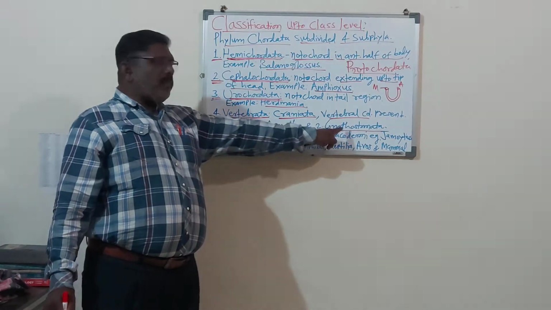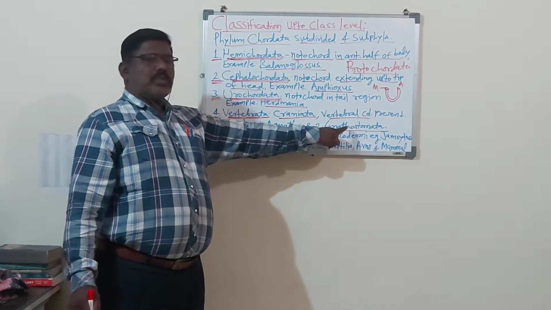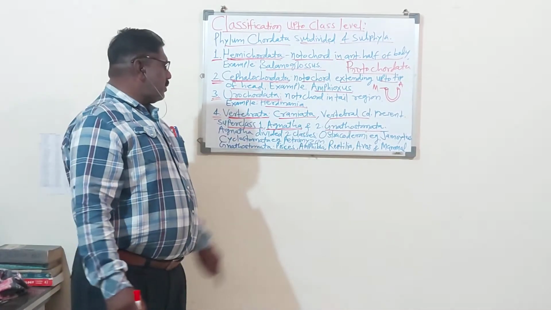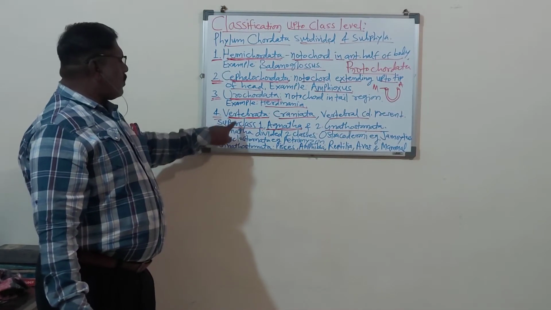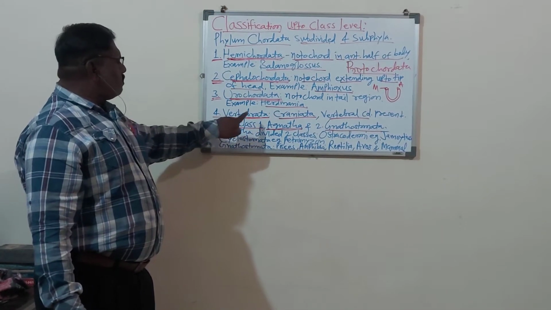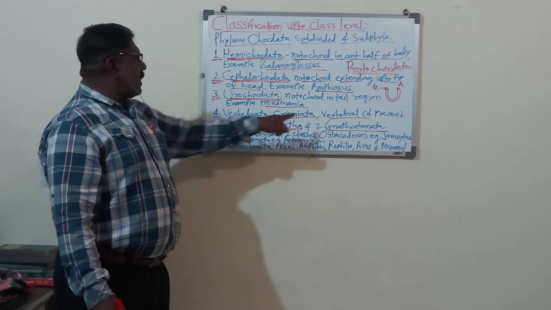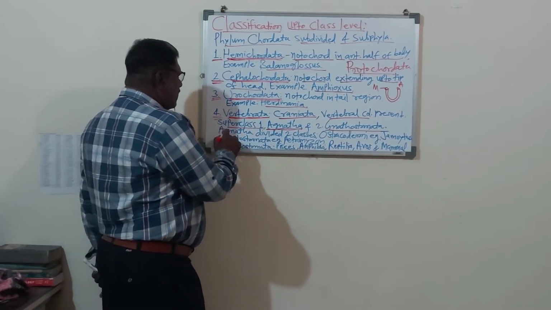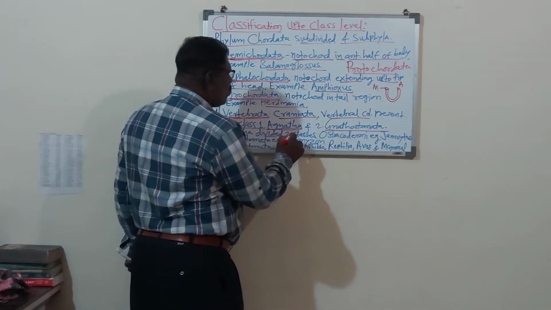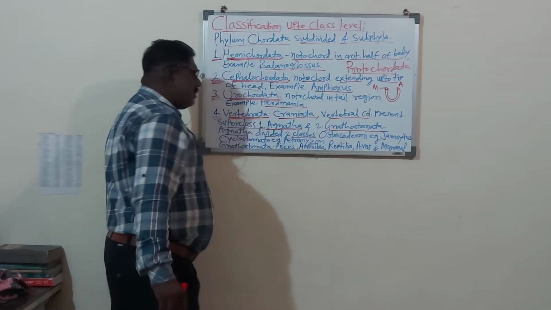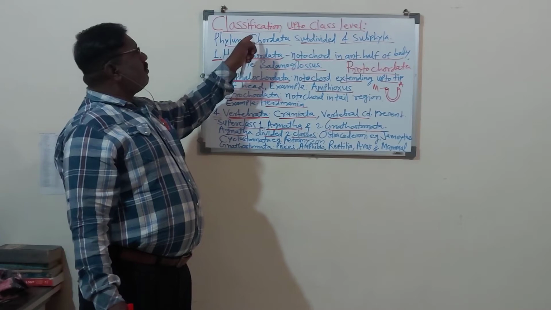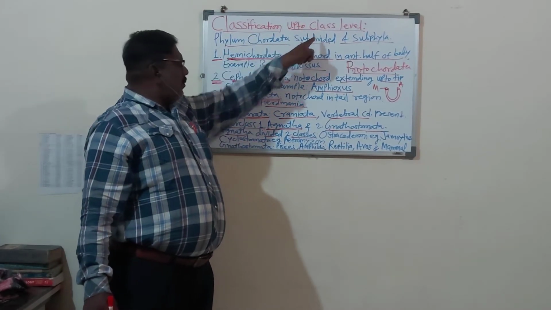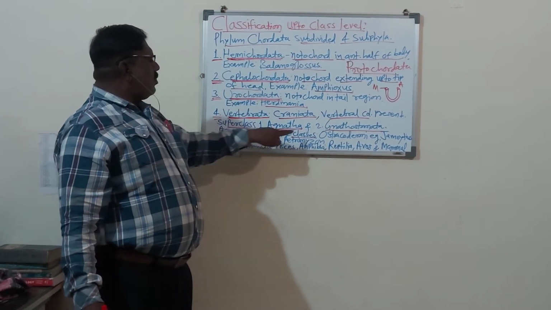And Gnathostomata means the animals that have jaws, lower jaw and upper jaw. So the superclasses of the Vertebrata: superclass first, Agnatha; superclass second, Gnathostomata. Now remember, Agnatha is divided into two classes. We have to classify the chordates up to class level. So here Agnatha is divided into two classes.